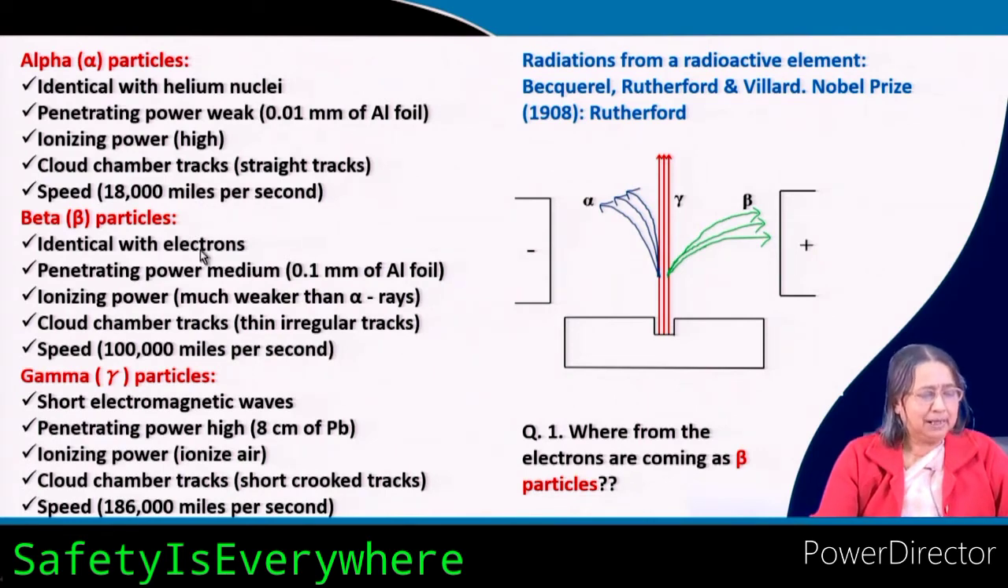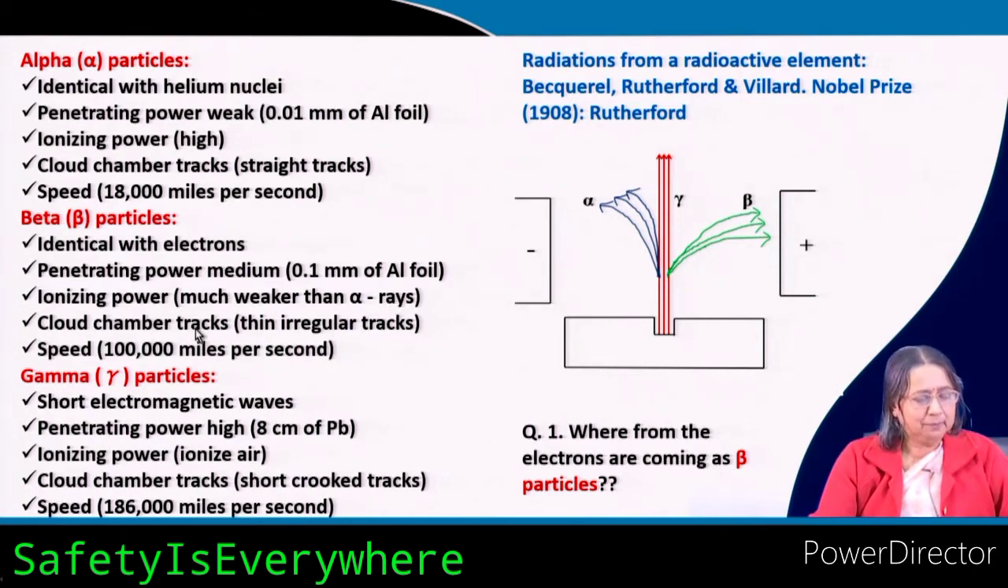But beta particles are very similar to electrons, and the penetrating power is much higher than the alpha particle. It is 0.1 millimeter of aluminum foil. In some books it is written 5 millimeter also. So, it varies from book to book, and also the material: somewhere it is written aluminum, somewhere something else. Now, the ionizing power is much weaker than the alpha rays.